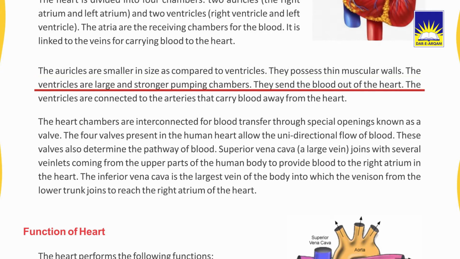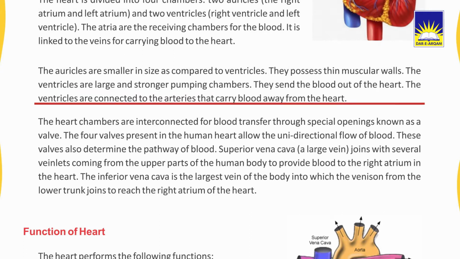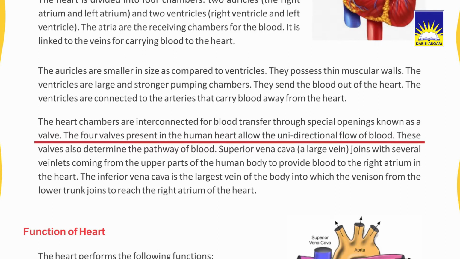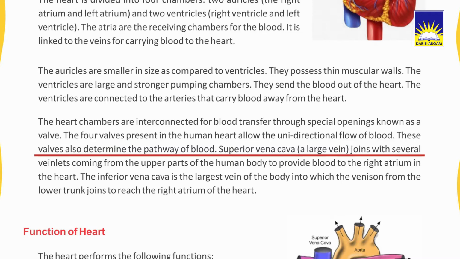The ventricles are large and stronger pumping chambers. They send the blood out of the heart. The ventricles are connected to the arteries. They carry blood away from the heart. The heart chambers are interconnected for blood transfer through special openings known as valves. The 4 valves present in the human heart allow the unidirectional flow of blood. These valves also determine the pathway of blood.